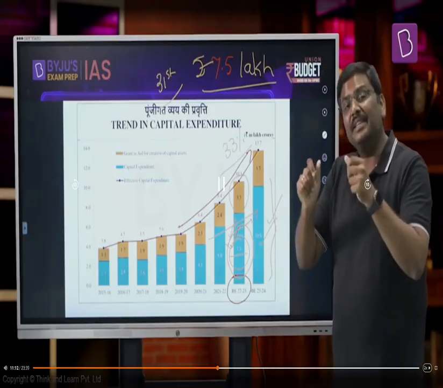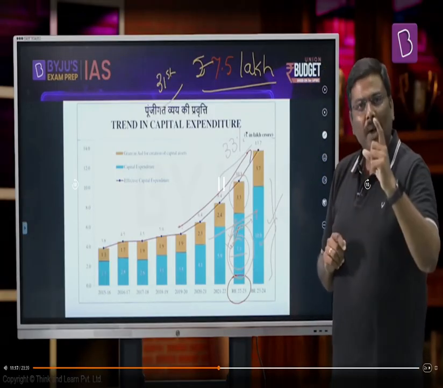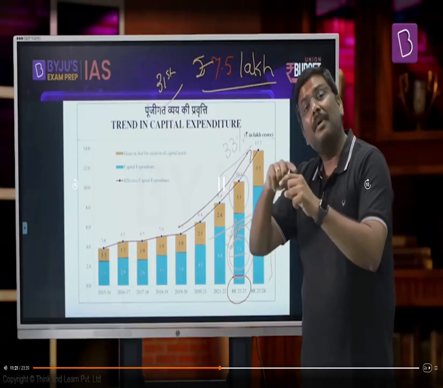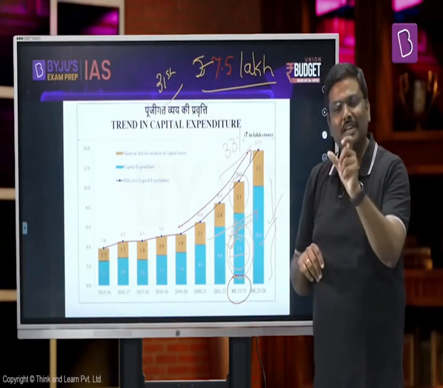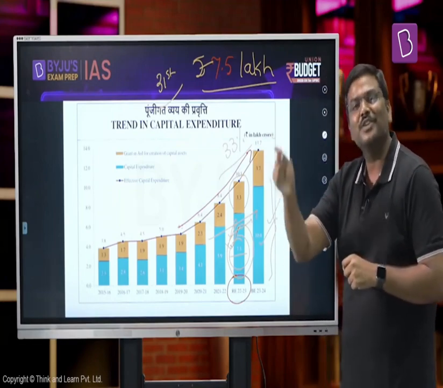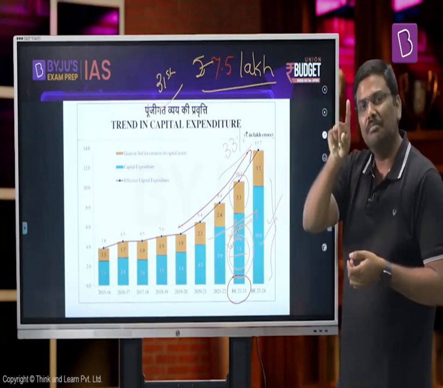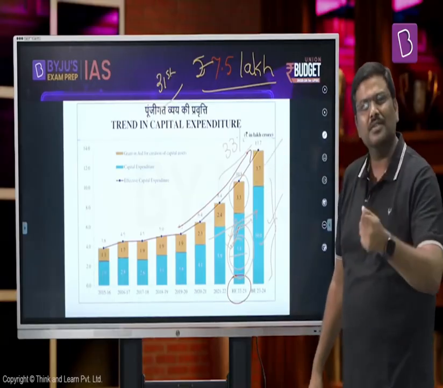Whenever you talk about the central government or the budget announced by the central government, there are two very important components to look at. One, where the government of India will directly spend the money, which will be counted as part of capital expenditure. And second, the grants for the creation of capital assets. In your classes, I'm pretty sure you must have come across a terminology called GCCA, grants for creation of capital asset, which is generally considered part of revenue expenditure, but nevertheless, that is also associated with creation of infrastructure, creation of assets.